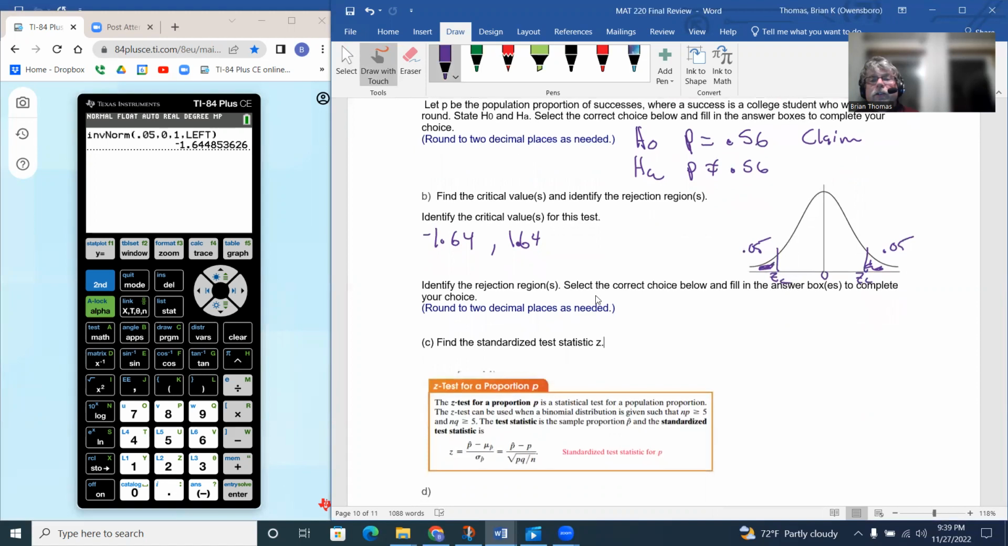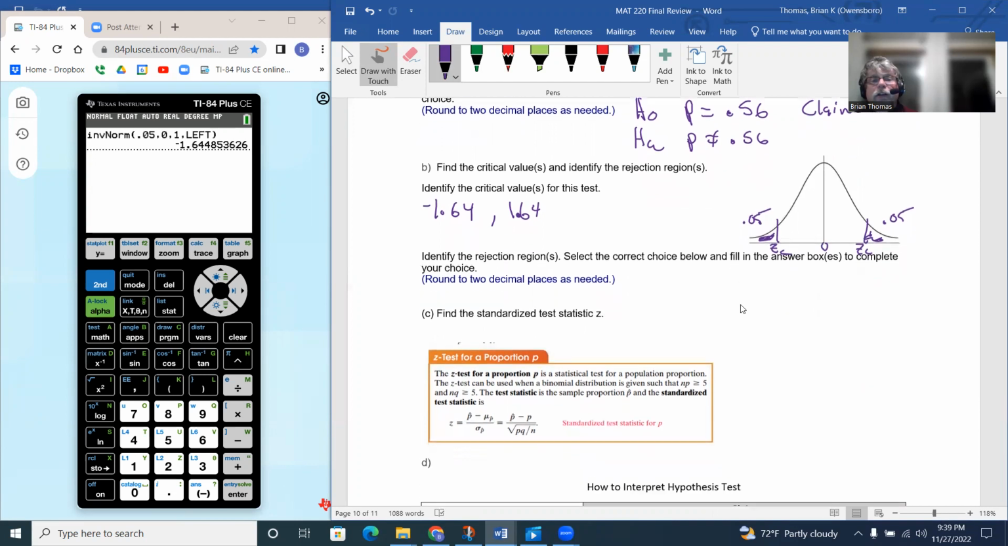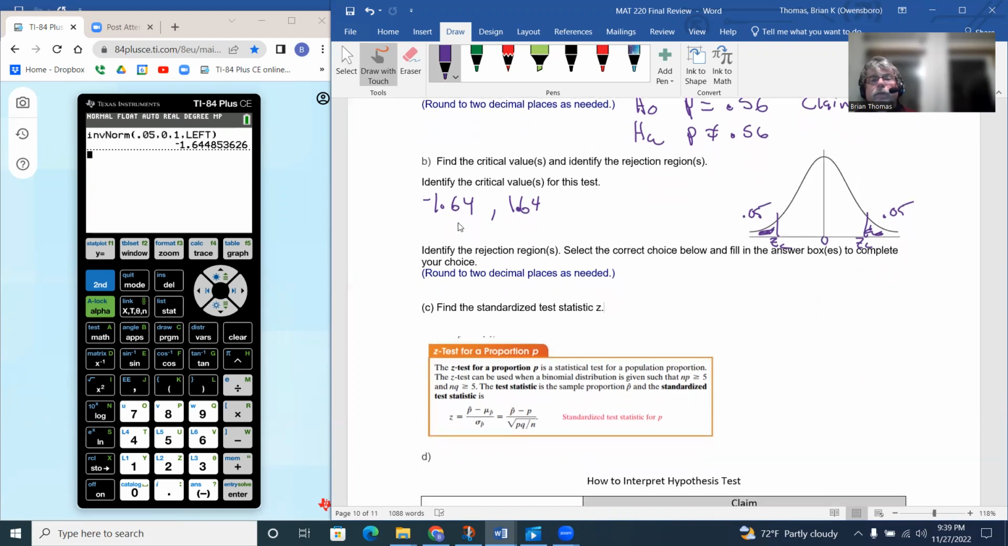So identify the regions and select the correct choice and fill in the answers. So again, we got the regions identified there. We got our negative 1.64. So if we are less than negative 1.64, we're going to be rejecting. If we're greater than 1.64, we're going to be rejecting.